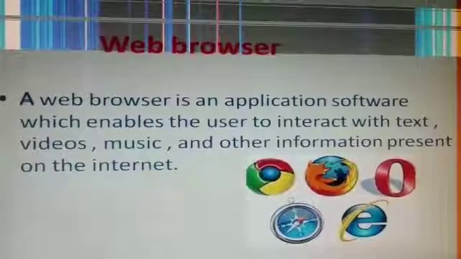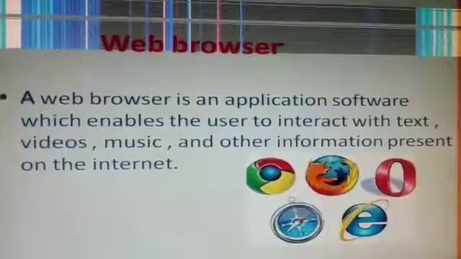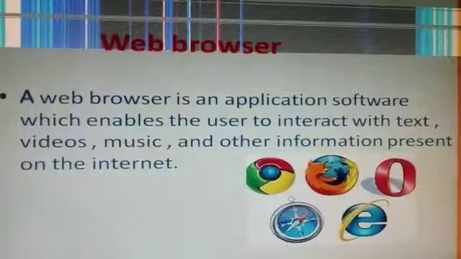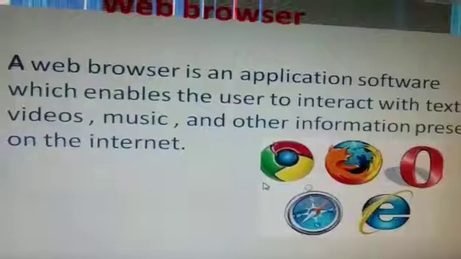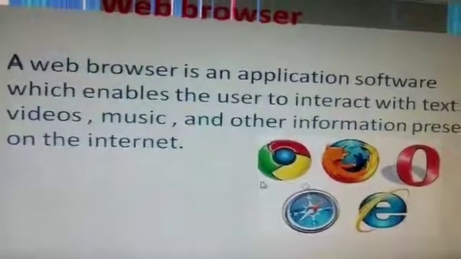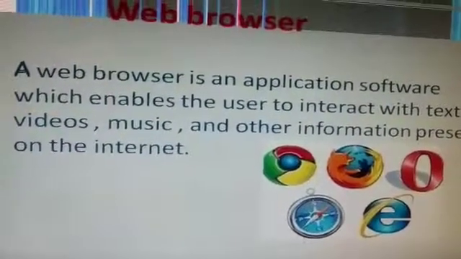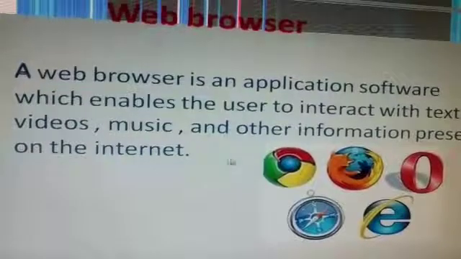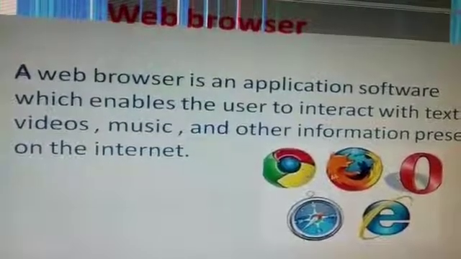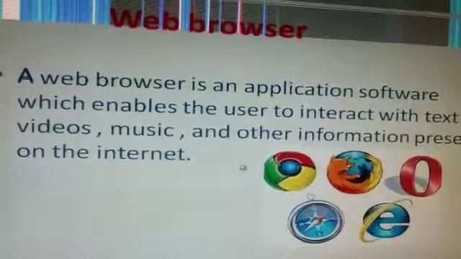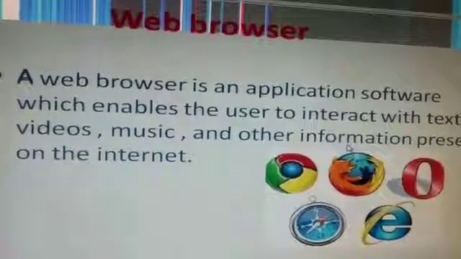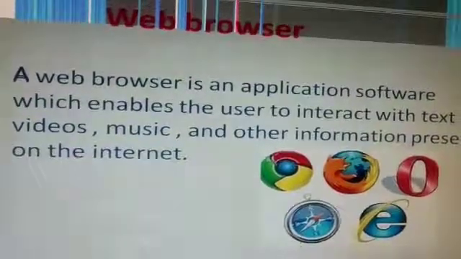If you want to use internet from your PC, you must have any of these softwares. Some popular web browsers are Google Chrome, Mozilla Firefox, Opera Mini, Internet Explorer. These all are softwares to get connected with internet.